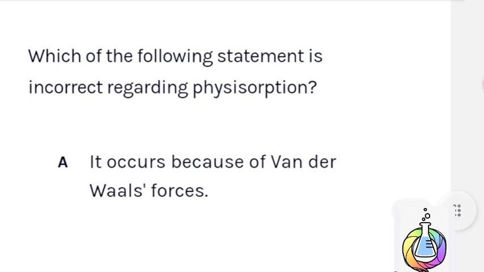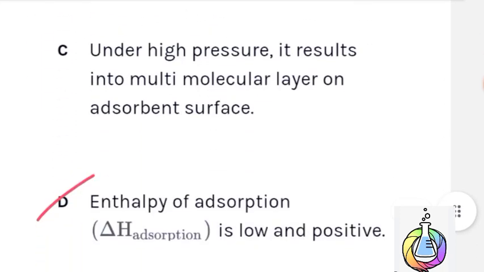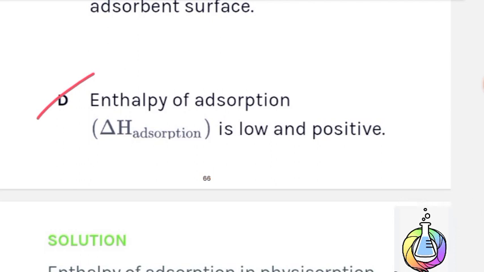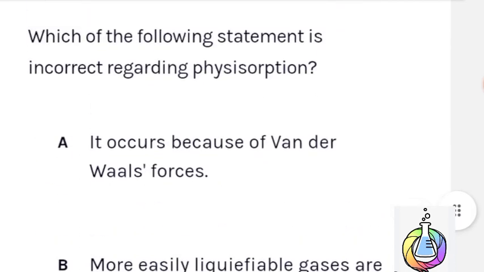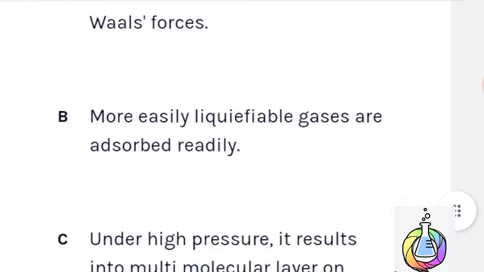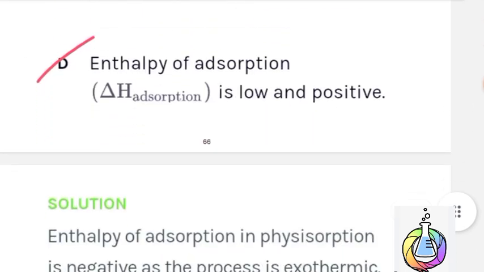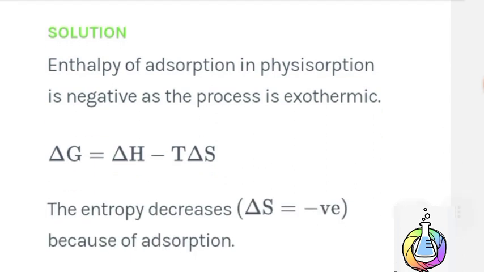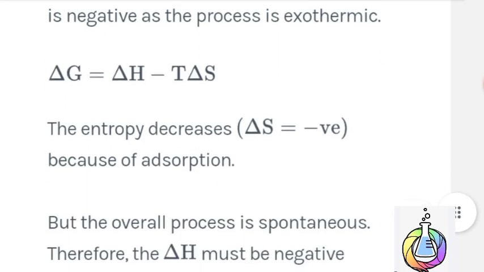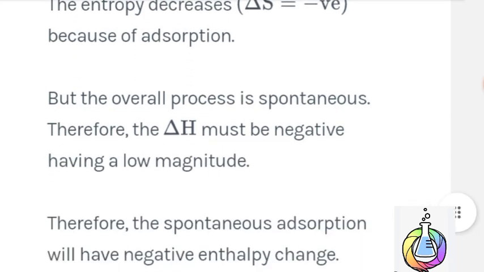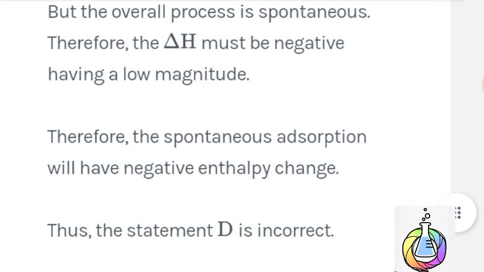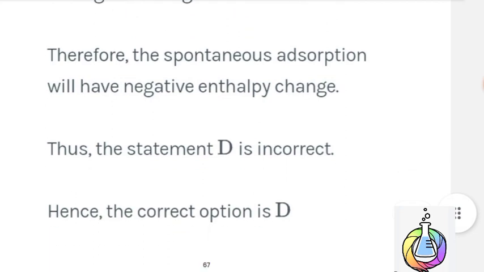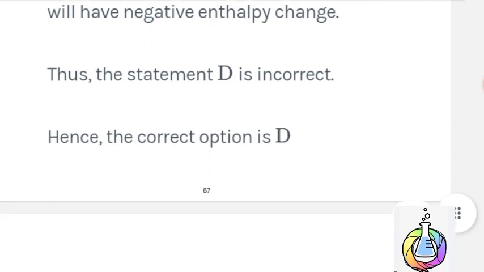Next question. Which of the following statements is incorrect regarding physisorption? Here, option D is the correct answer: enthalpy of adsorption is low and positive. Here is the solution. Enthalpy of adsorption in physisorption is negative, as the process is exothermic. Delta G is equal to delta H minus T delta S. The entropy is decreased, so delta S will be negative because of adsorption, but the overall process is spontaneous. Therefore, delta H must be negative, having low magnitude. Therefore, spontaneous adsorption will have a negative enthalpy change. Therefore, option D is the incorrect statement and the correct answer.